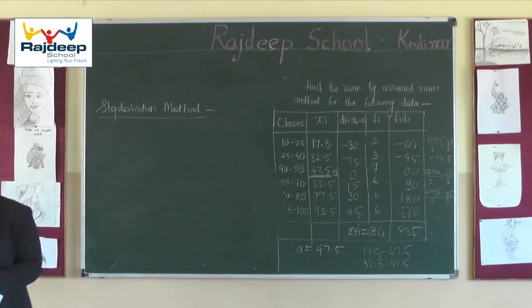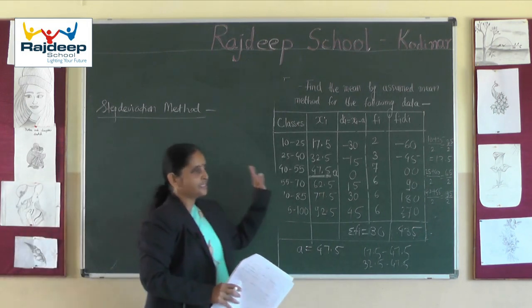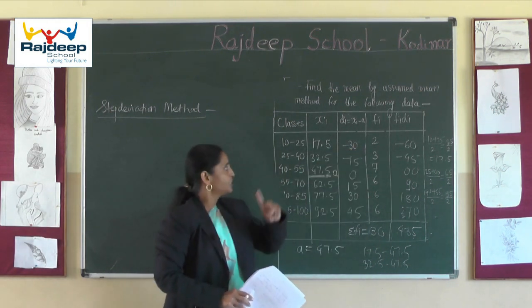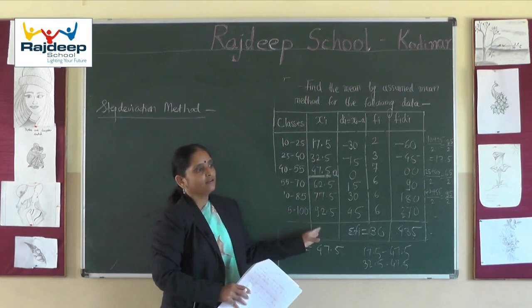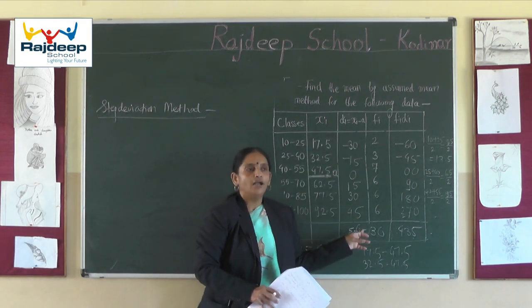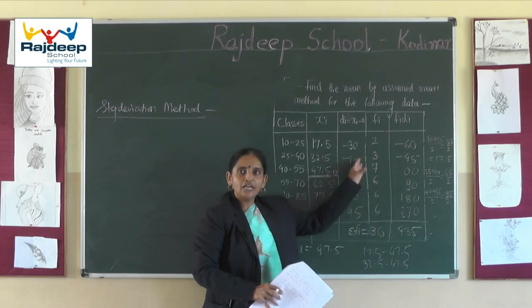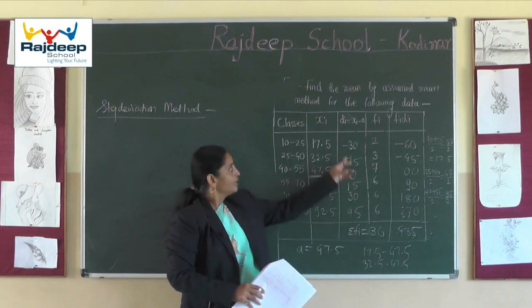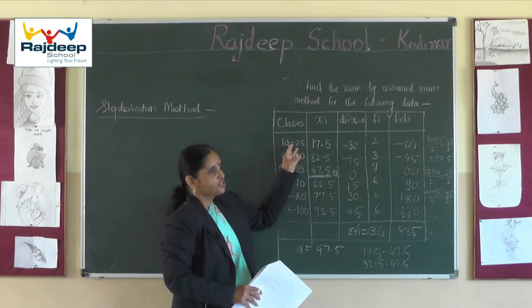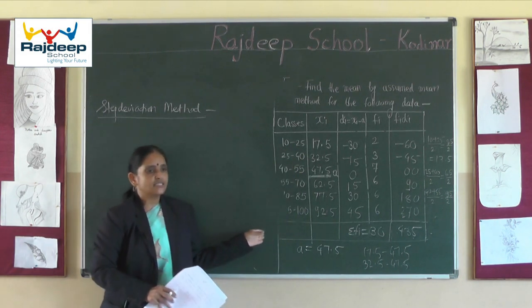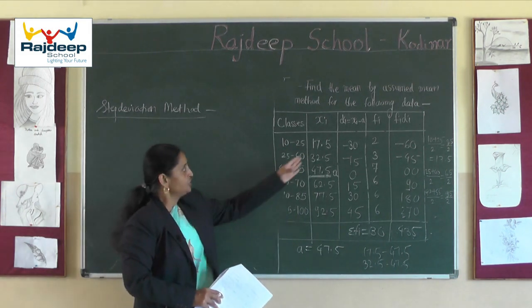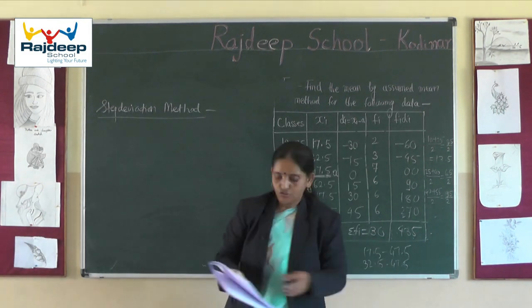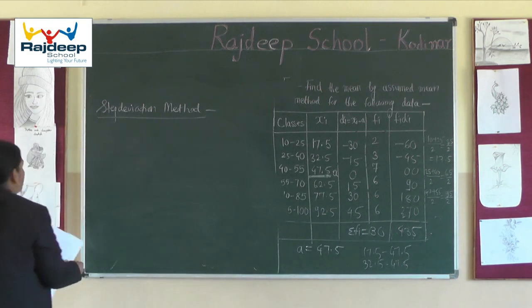What we will do now in the step deviation method: columns will be in the same way. Here we will be provided classes, and frequencies are given. First step is to calculate xi, but now we have to reduce this value of di. These values of di, if I divide by the class size, which if you observe here is 15. So class size is the same everywhere in these classes. If I divide each di by the class size, then our calculation will be reduced. So now I am going to introduce the step deviation method.